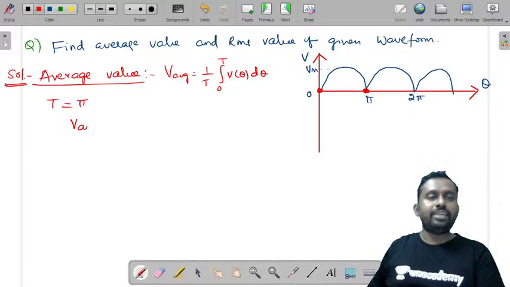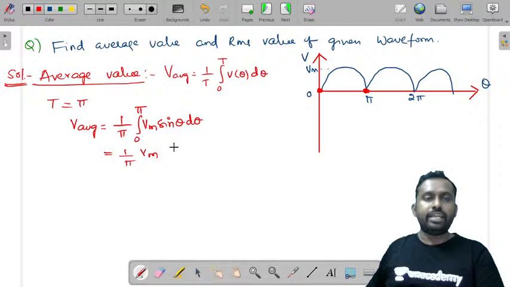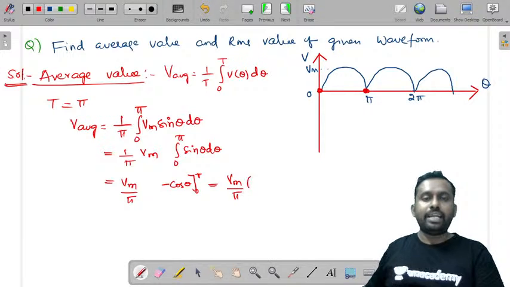So V average is equal to 1 by pi integral 0 to pi. It is a sinusoidal, right? So Vm sine theta d theta. So simply you can write 1 by pi Vm, if you take out, integral 0 to pi sine theta d theta. So it is Vm by pi. We already know it is minus cos theta from 0 to pi, which is Vm by pi into 2.